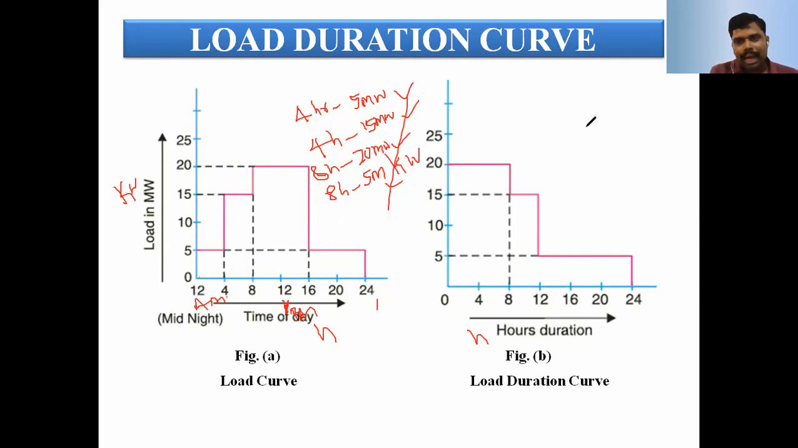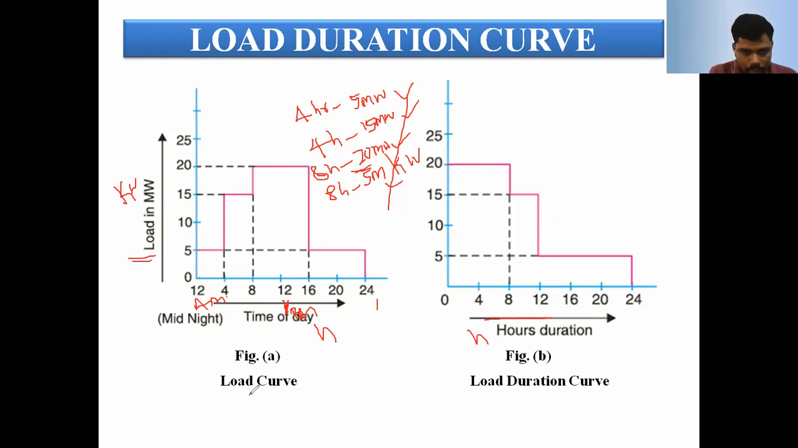That is, the highest demand is taken on the left-hand side, and the lowest demand is taken on the right-hand side. That is nothing but the load duration curve. From the load curve, the curve we have plotted is the load duration curve. Again, on the x-axis is the time in hours, and on the y-axis is the load in kilowatts or megawatts. You can see here the highest load is carried on the left-hand side, and the lowest load on the right-hand side.